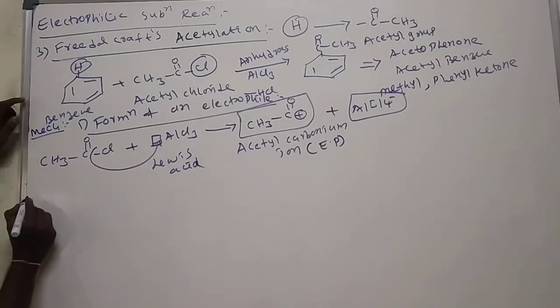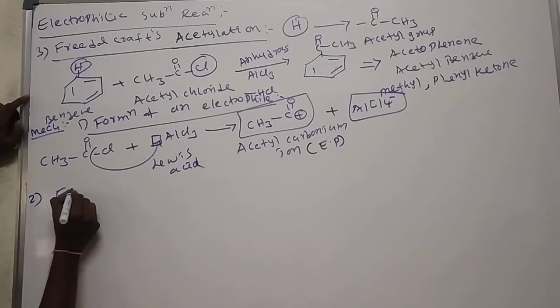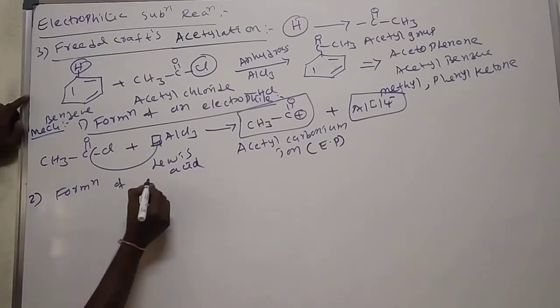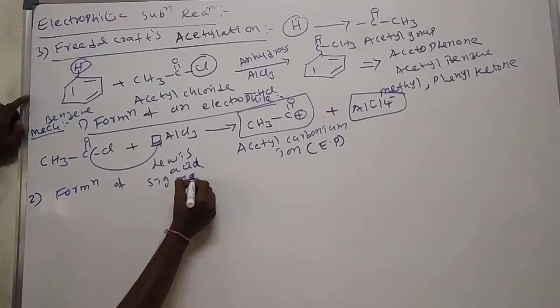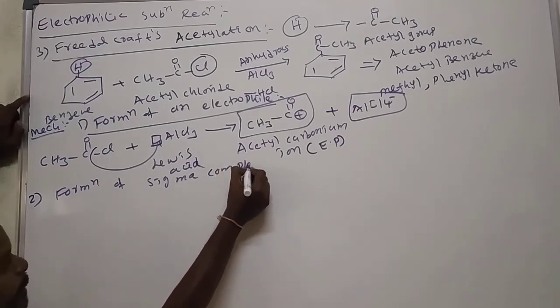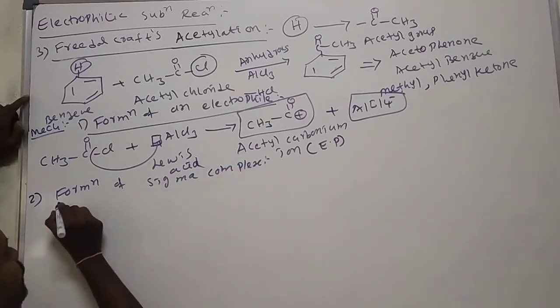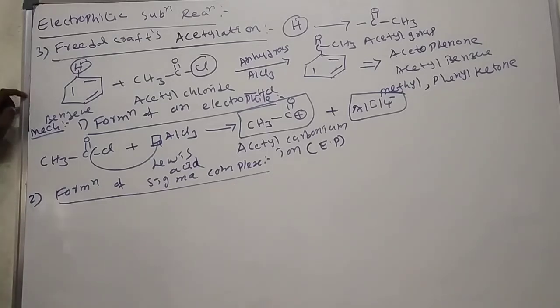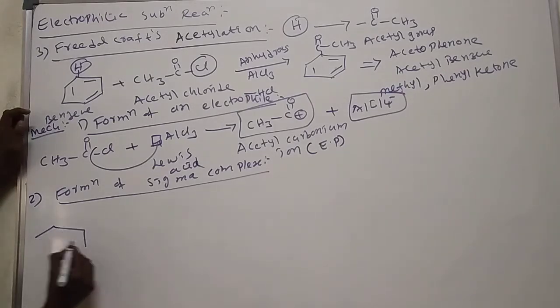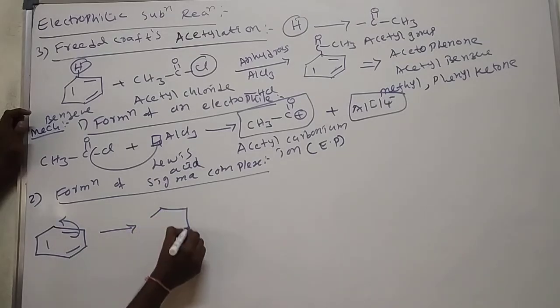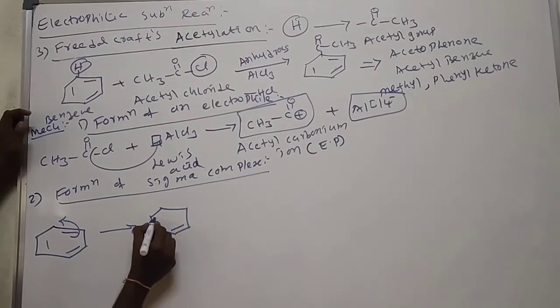What is that second step? Formation of sigma complex. How was the sigma complex formed here? See, same reaction. Electron transfer. Here bond, here bond.